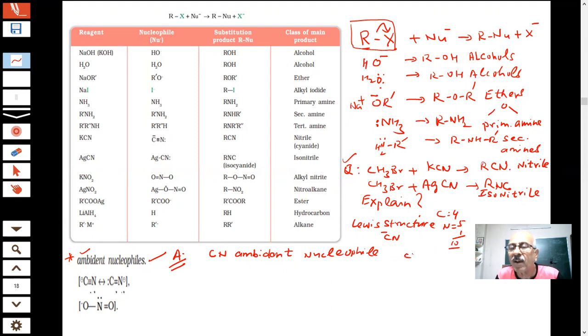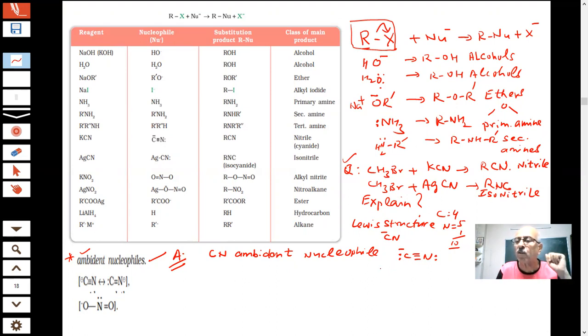How will you write then? 1, 2, 3, 2, 4, 6, 8, 10, and then the negative charge will come. The negative charge is on the nitrogen; I told you, you can find the formal charge on each atom. You calculated it in one of the lectures. Either this is a nucleophile or this is a nucleophile, either carbon or nitrogen.